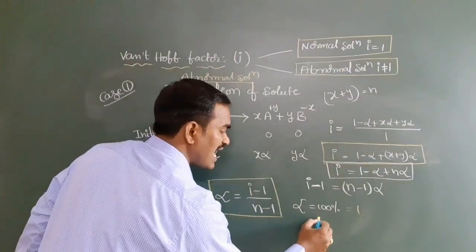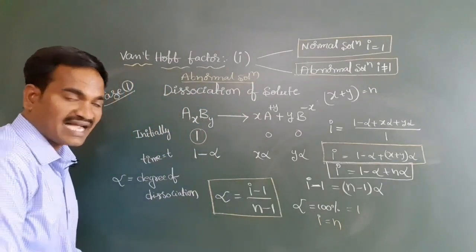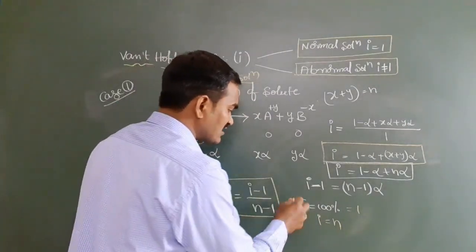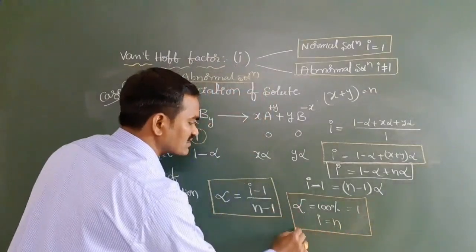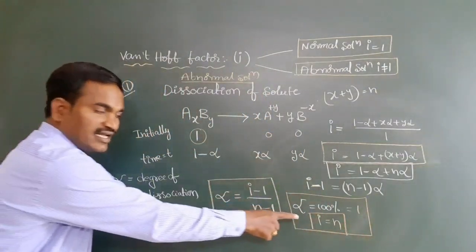In this case, i is equal to n. Very, very important. If alpha is 100%, then i is equal to n. Is it clear? Any doubt?